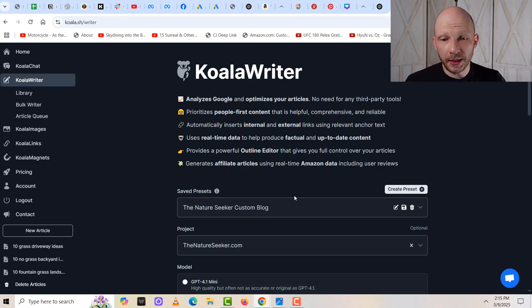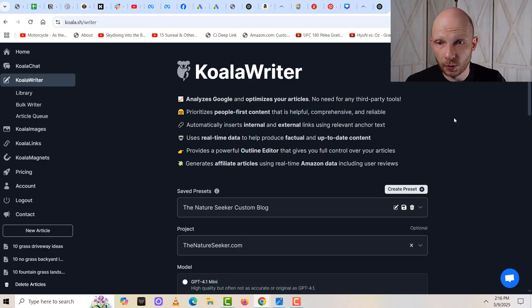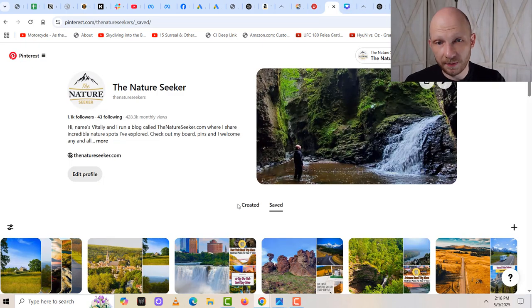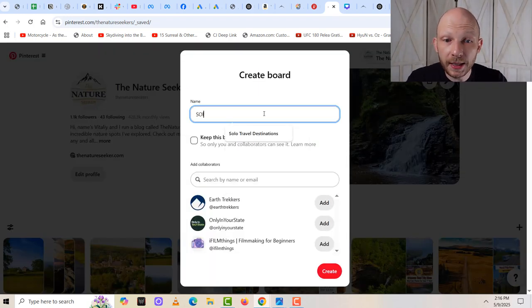But the point being is, after you create a blog post on this, you're going to want to make a Pinterest board targeting that keyword and pins targeting that keyword to put into the board. So I'm going to head over into Pinterest, this time in my own logged in account. I'm going to click on the plus sign to create a new board, and this board is going to be the keyword that we're targeting, which is solo travel destinations.